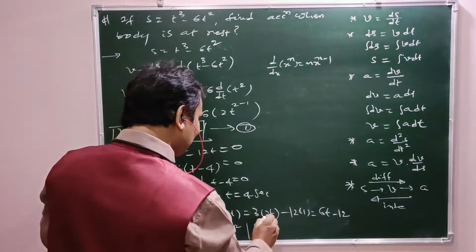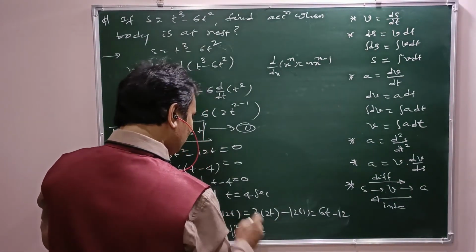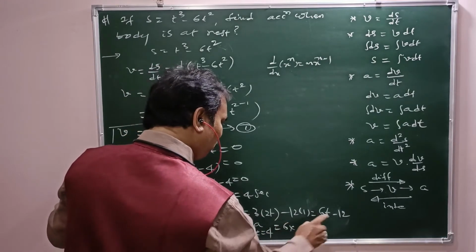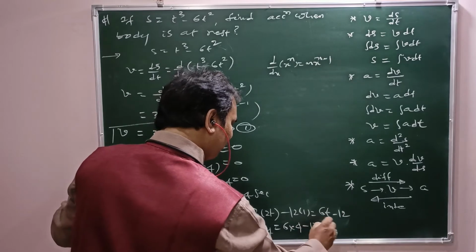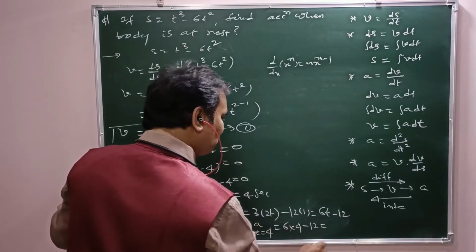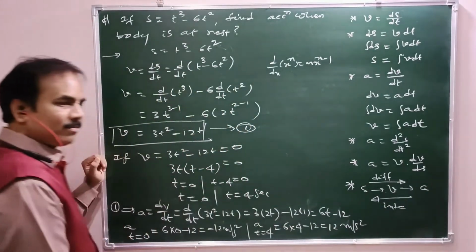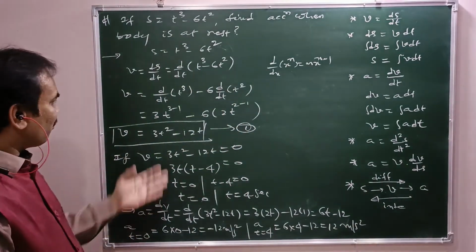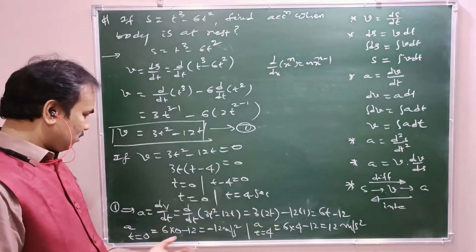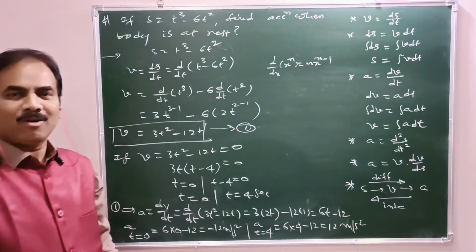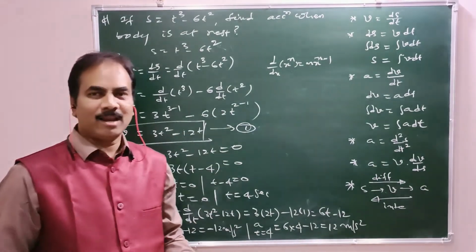Acceleration at t equals 4 seconds is 6 into 4 minus 12, that is 24 minus 12, which is 12 meter per second square. So that's how one can find the two accelerations, initially and after 4 seconds. Now let us see the next numerical.